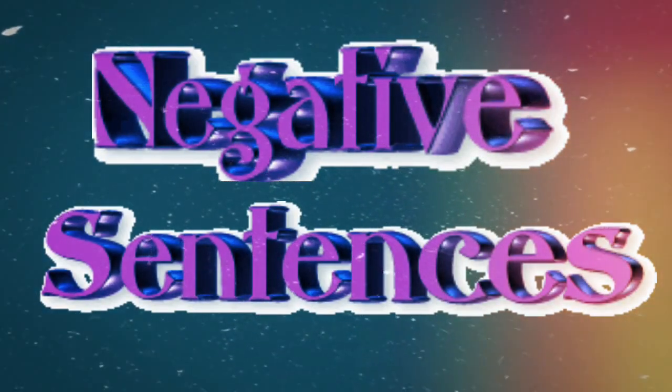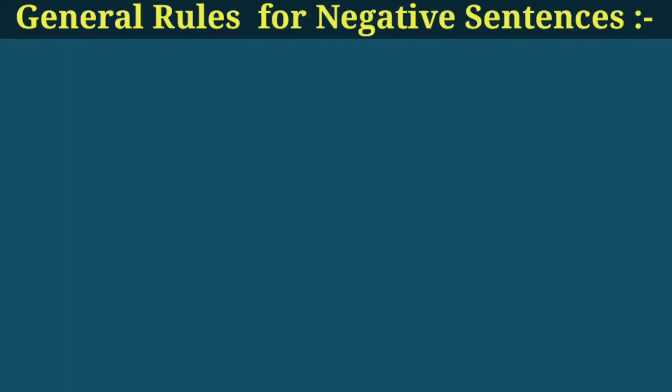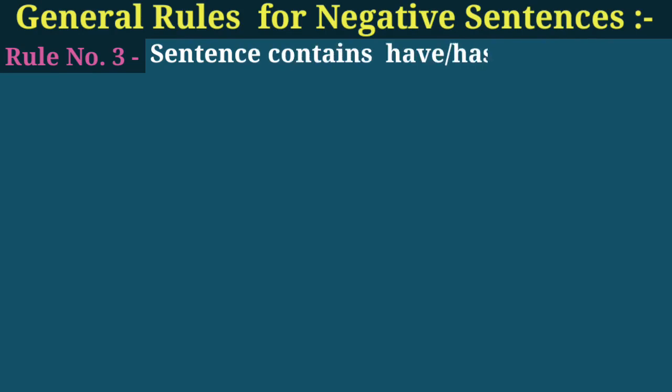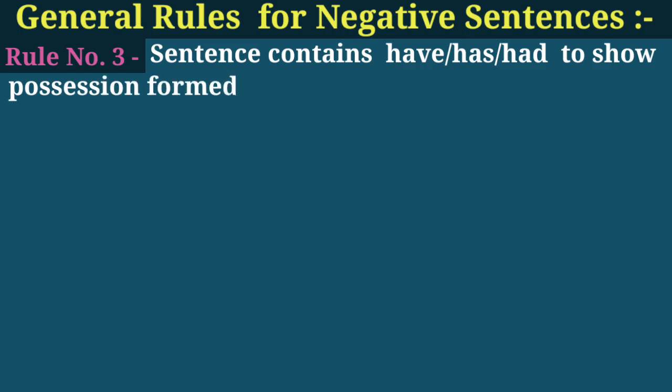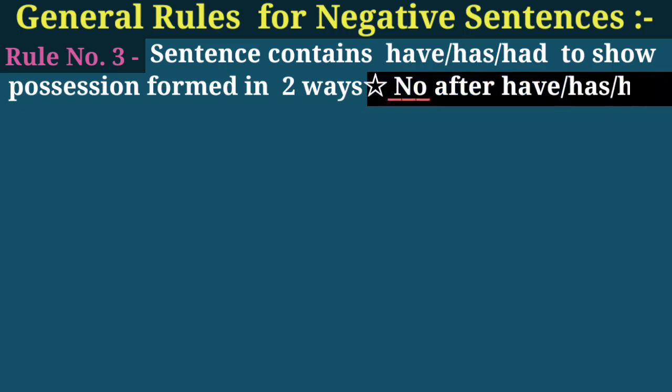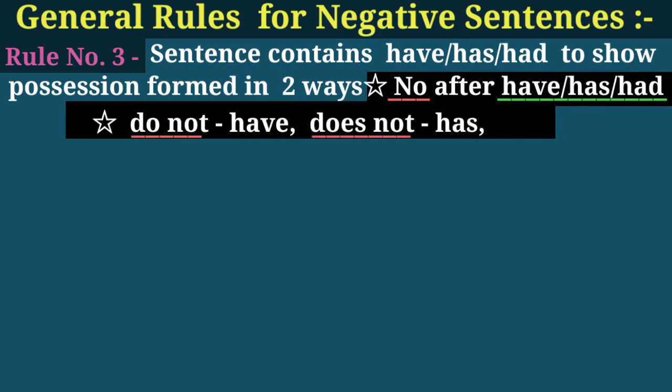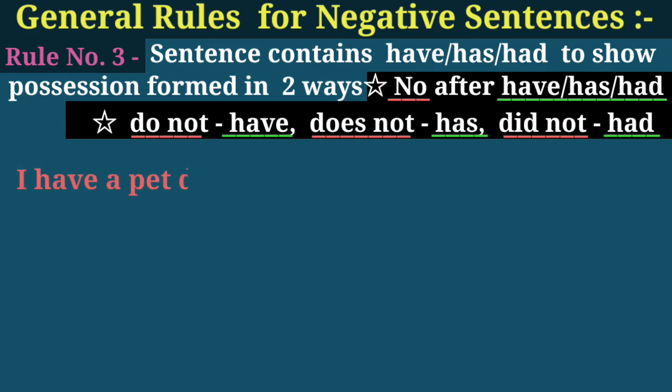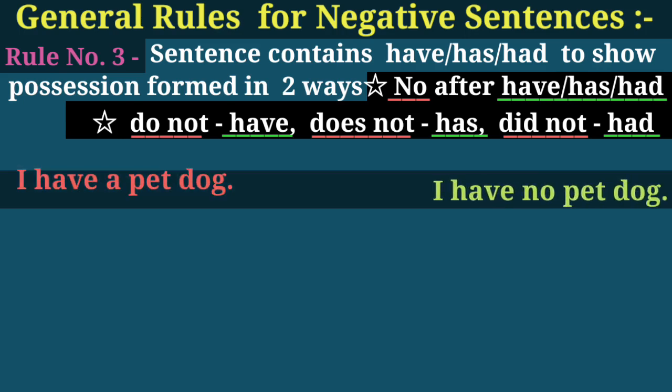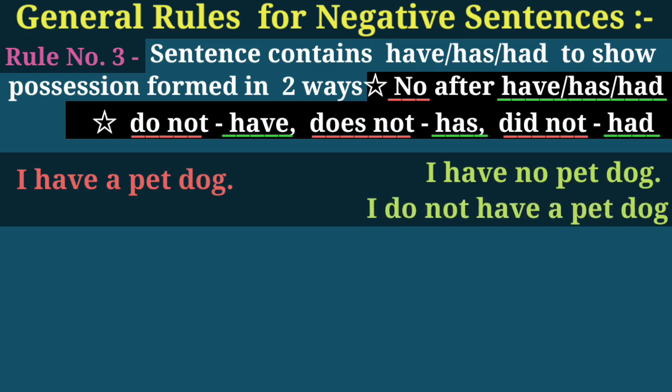As we were learning about negative sentences, let's continue with some more general rules for negative sentences. Rule number 3. If a sentence contains have, has or had to show possession, in such cases the negative sentences can be formed in two ways. Either we can use no just after these words, or we can use do not, does not or did not before these words. For example, I have a pet dog. I have no pet dog, or I do not have a pet dog.